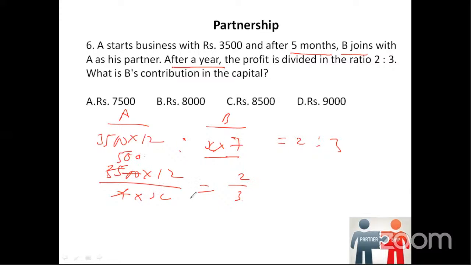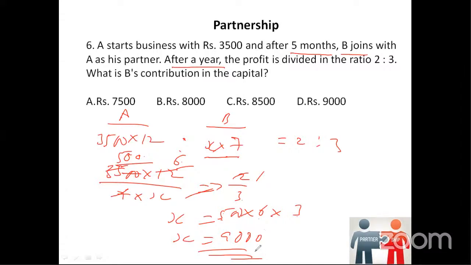X will come to the numerator. All these things will come on this side. We have 500 here into 6 into 3. So when we multiply, 6 5s are 30, 3 3s are 9. So X is equal to 9,000. That is option D, the answer.